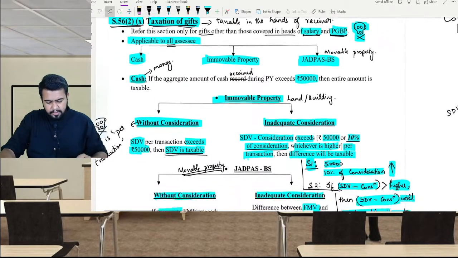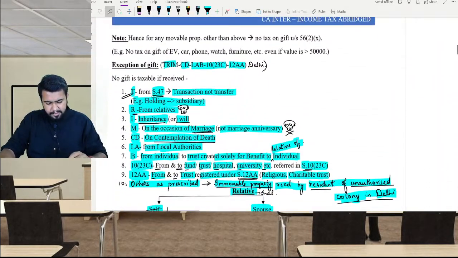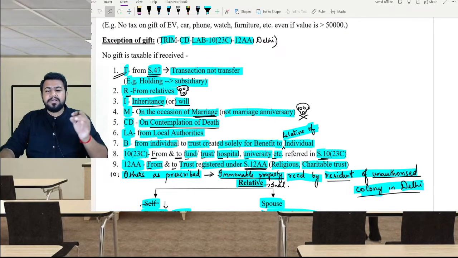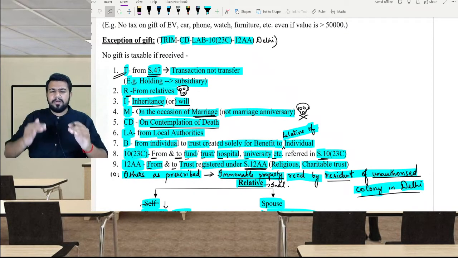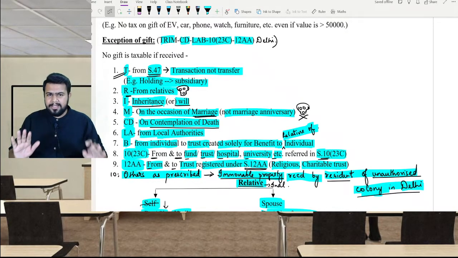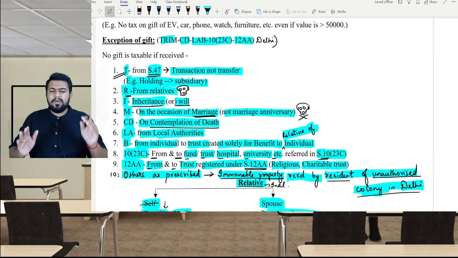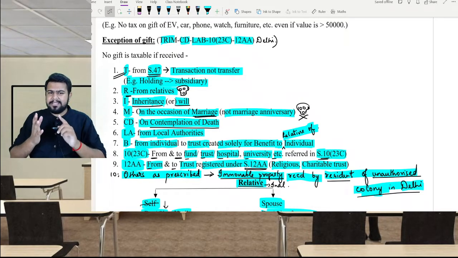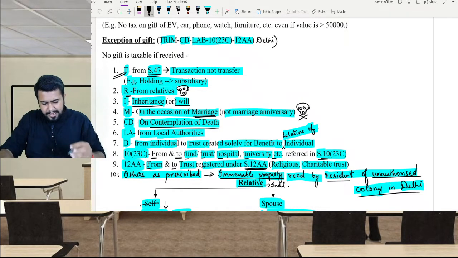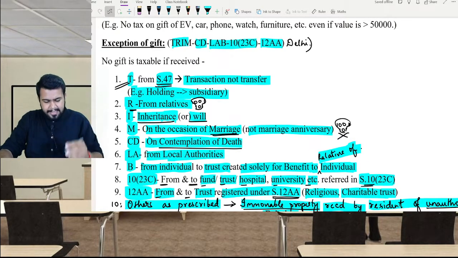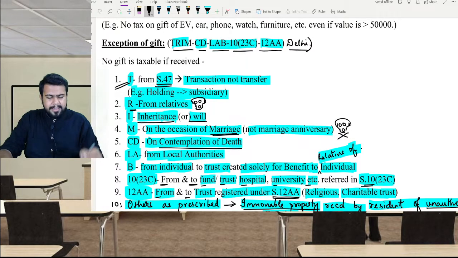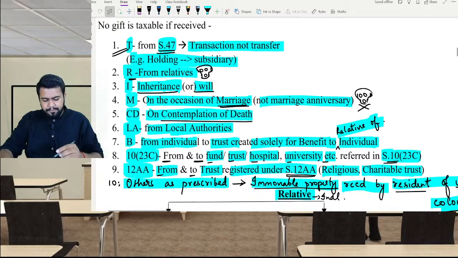Now, first and foremost, let us discuss the exceptions of 56(2)(x), that is, for whom all this 56(2)(x) will not apply. For all the points that I am going to mention now onwards, they need not pay any tax under 56(2)(x). And for that I have given you a hint, and that is TRIM CD Lab 1023C 12AA Delhi, to remember all the 10 points.